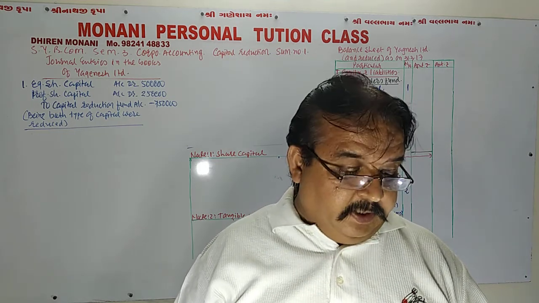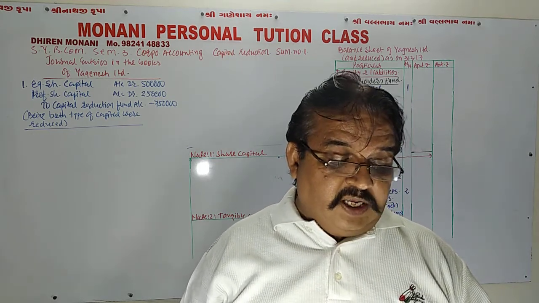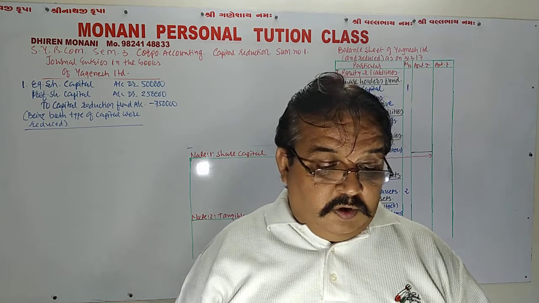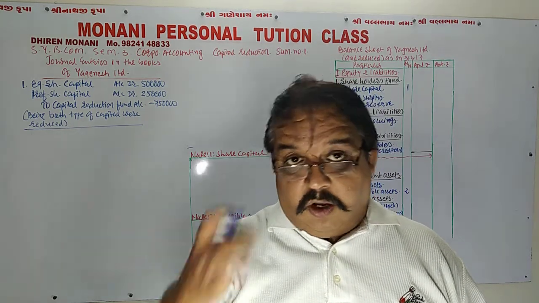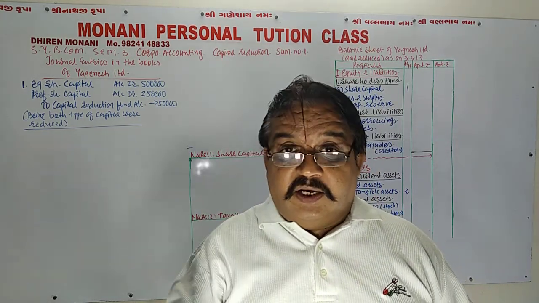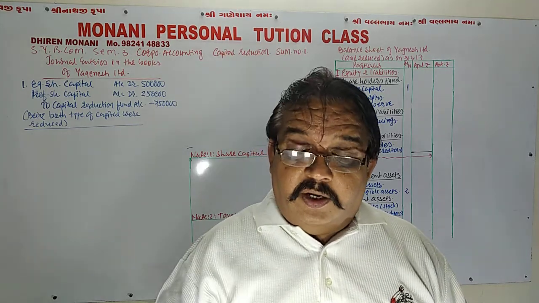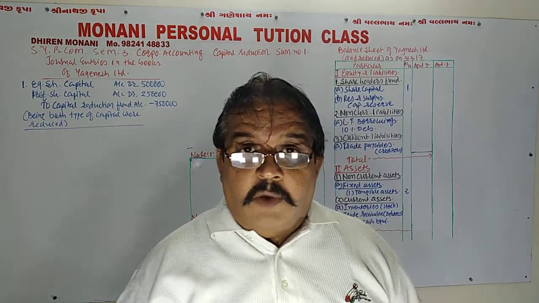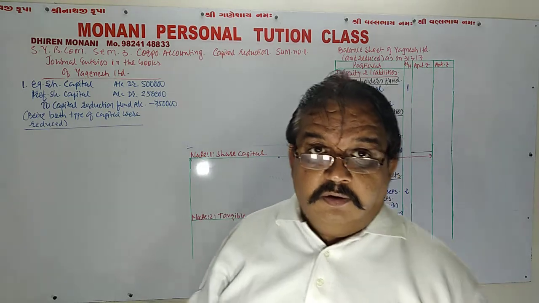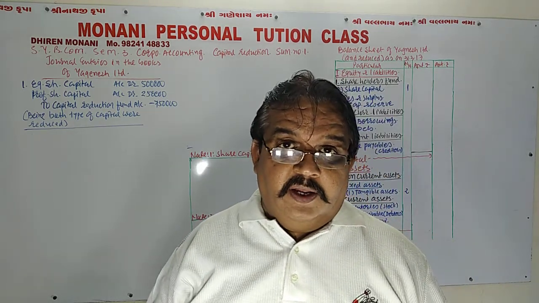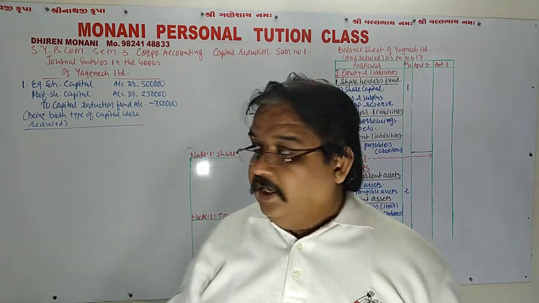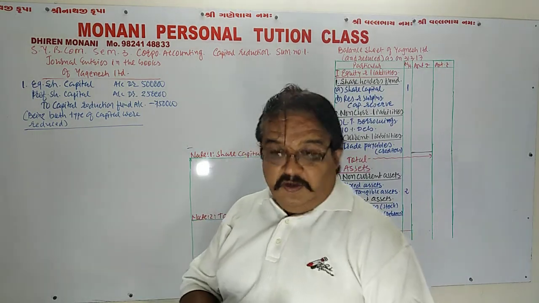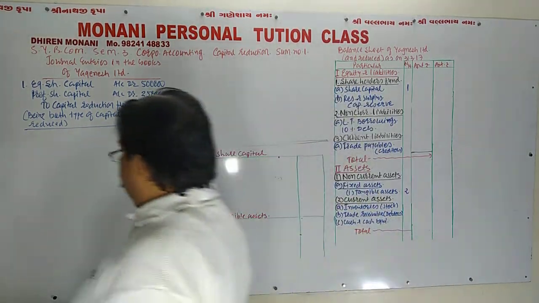Now in the second adjustment, the debenture holders are ready to forego their outstanding interest. The outstanding interest is our liability, stated on the liability side, and now it was foregone by the debenture holders, and therefore it is our benefit, and the benefit is credited to capital reduction fund and debenture interest is debited here.